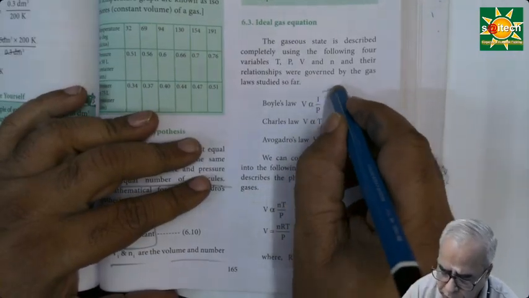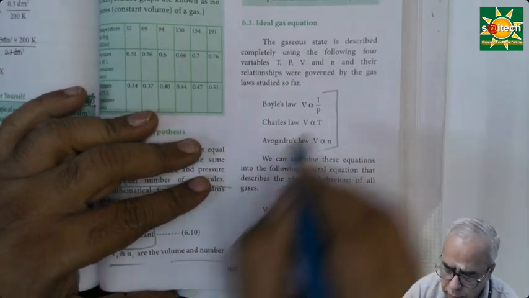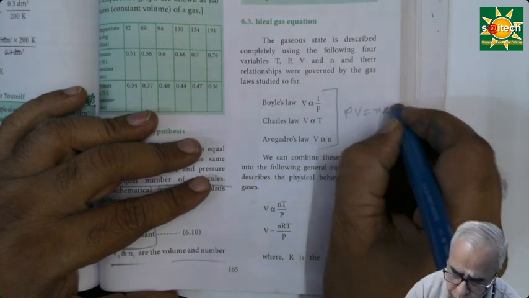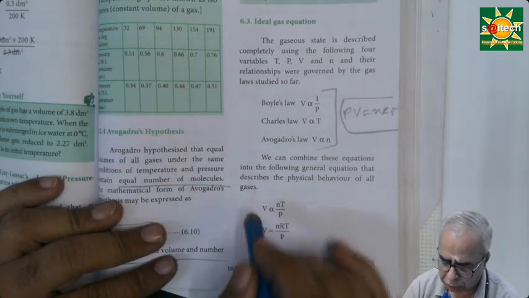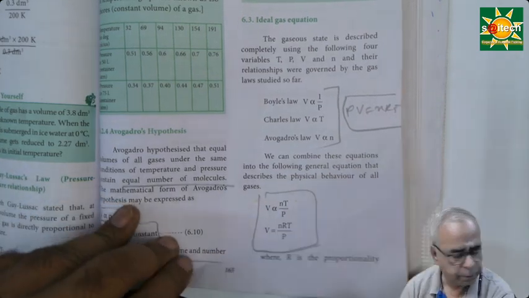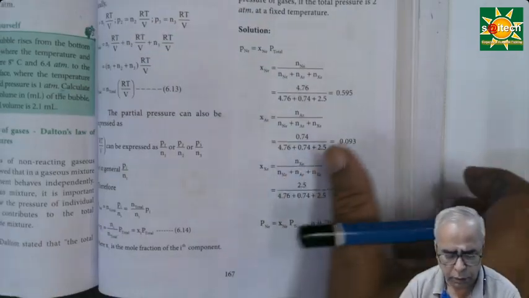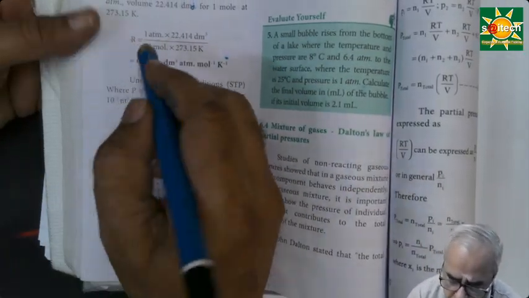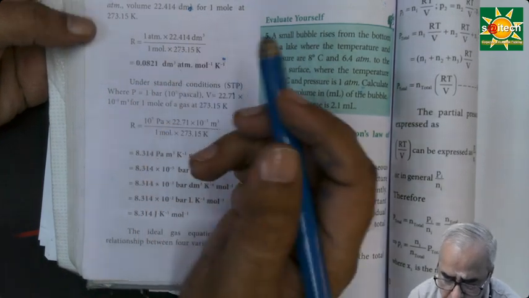Now we can combine all these laws, that is Boyle's law, Charles's law, and Avogadro's law, where we can get PV is equal to nRT. This is called the ideal gas equation, and you can follow this. You should be able to arrive at the R constant; R is a proportionality constant called the universal gas constant.